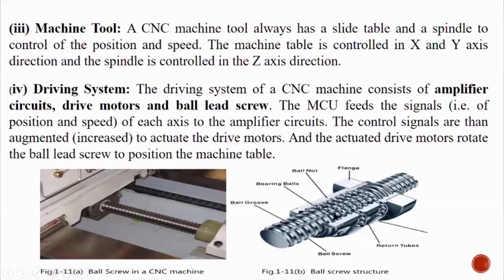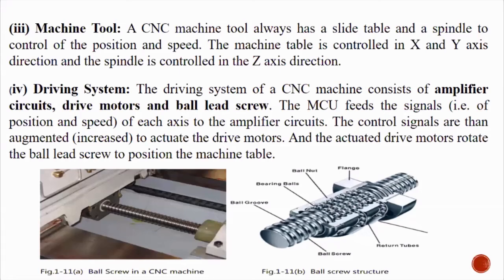I have shown this ball screw. What is the need of a ball screw? There are normal screws I have seen, no? Normal thread screws. But between the threads, if you put a ball, it becomes frictionless and the movement becomes more precise. Are you getting this?